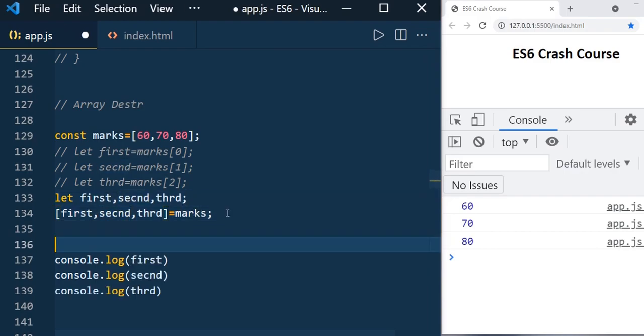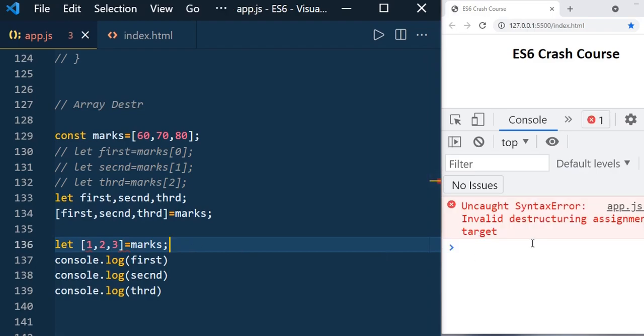So remember, you can use only characters or strings, but you can't use numbers. If you try to do this one like this, let 1, 2, 3, you get invalid destructuring assignment target. So you should use only characters or strings.